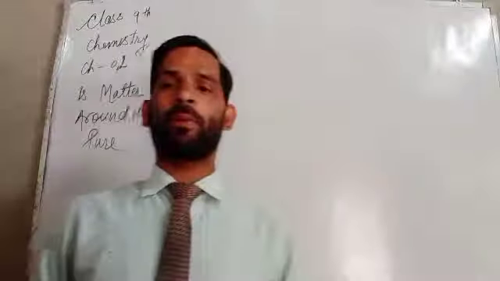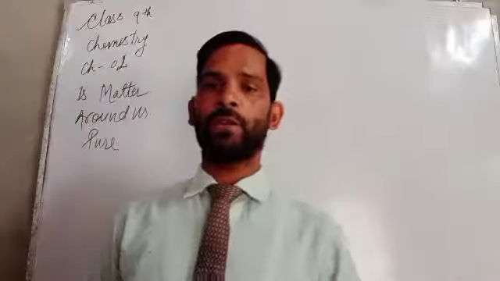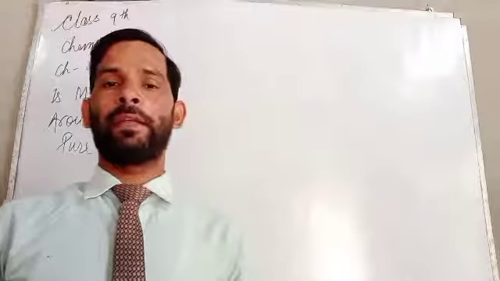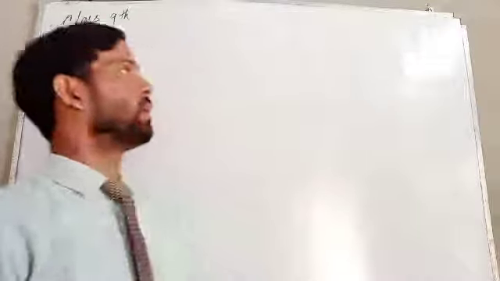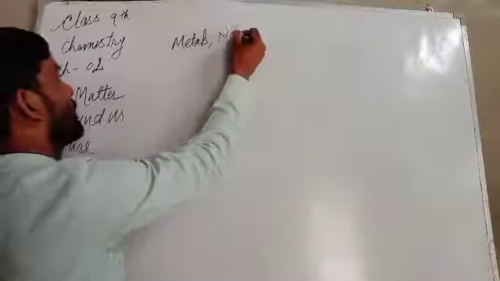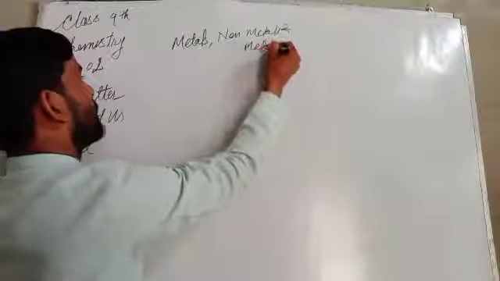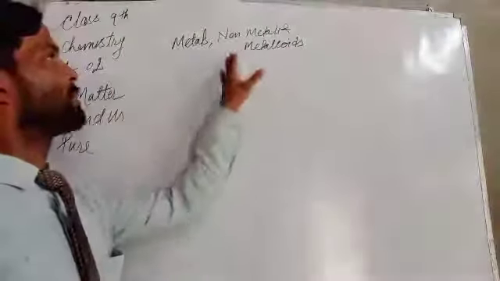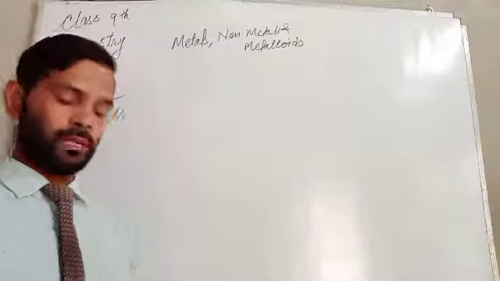On the basis of properties, elements can be classified into three important categories. What are these? Elements can be divided into metals, non-metals and metalloids. What are the three categories? Metals, non-metals and metalloids. So what are metals, non-metals and metalloids?